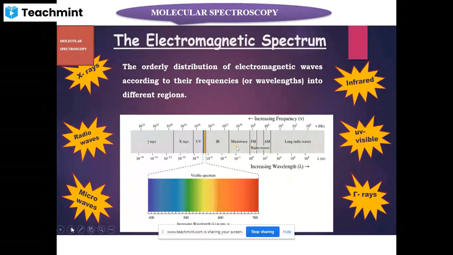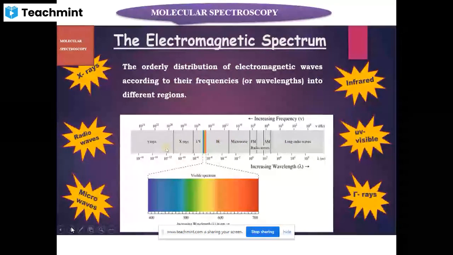If they are arranged in the order of their increasing frequencies, as you can see in this image, the low frequency waves are the radio waves and microwaves, followed by IR, infrared waves, then UV, ultraviolet visible rays, and the highest frequencies are of X-rays and gamma rays. In terms of wavelength, it is just the reverse order. The longest wavelength is for radio waves, microwaves, and then in the decreasing order, IR, UV, X-rays and gamma rays. This is called the electromagnetic spectrum.